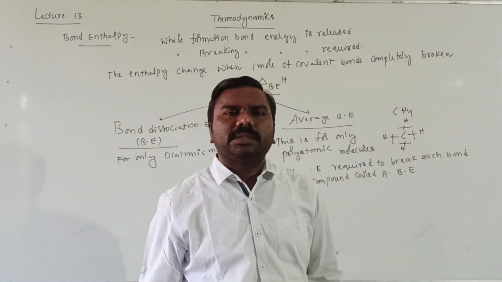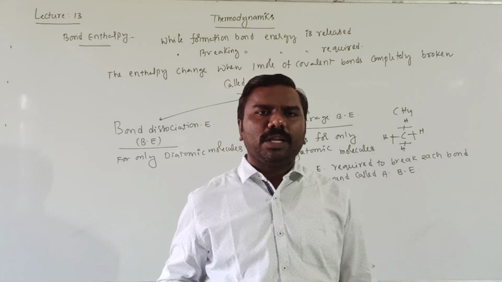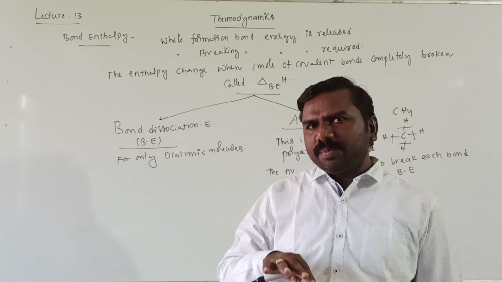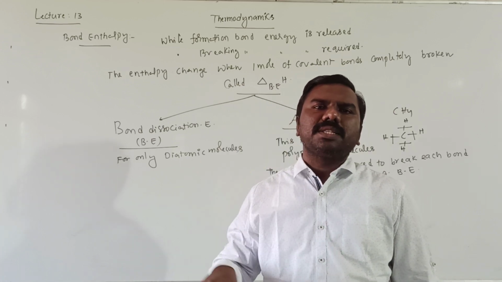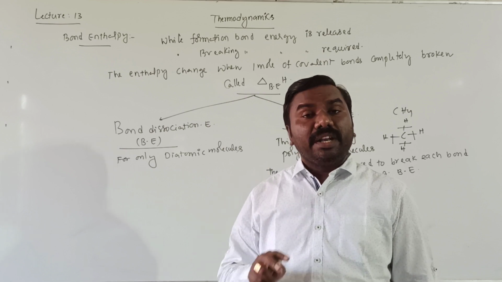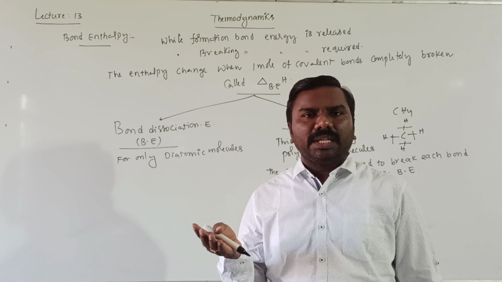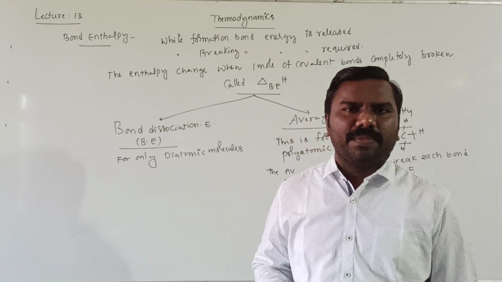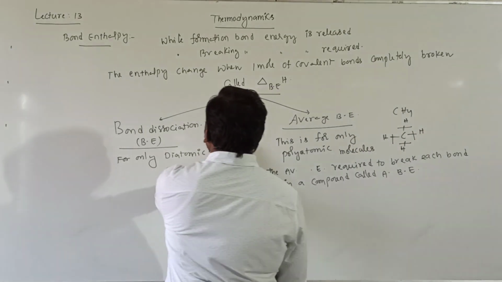The average energy is considered only for polyatomic molecules, not for diatomic molecules. In polyatomic molecules the arrangement around the central atom will be different, so we need to consider different bond lengths. It's very difficult, that's why we consider average bond enthalpy for polyatomic molecules.